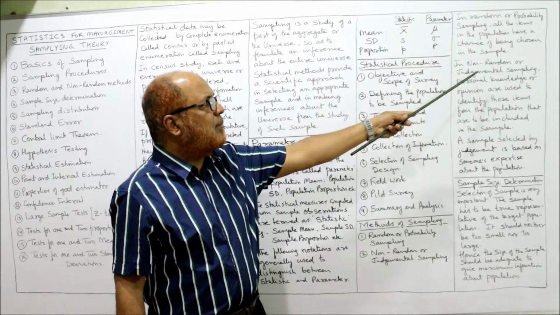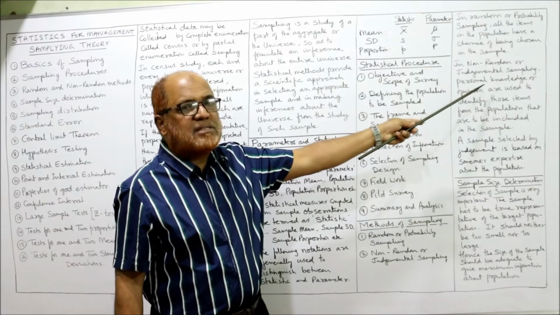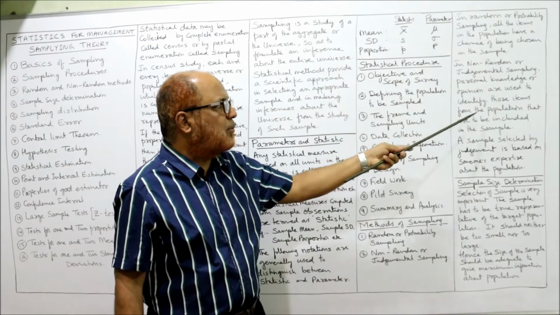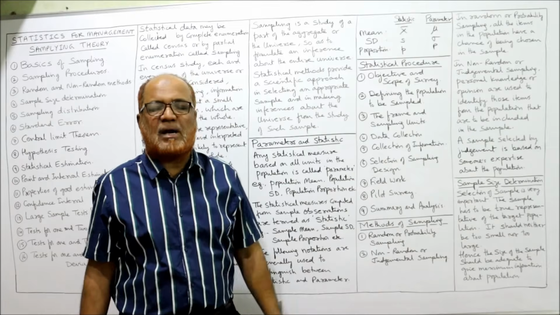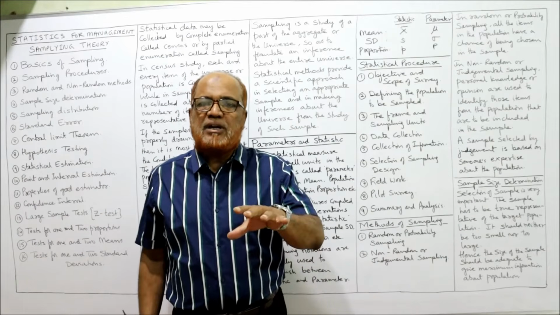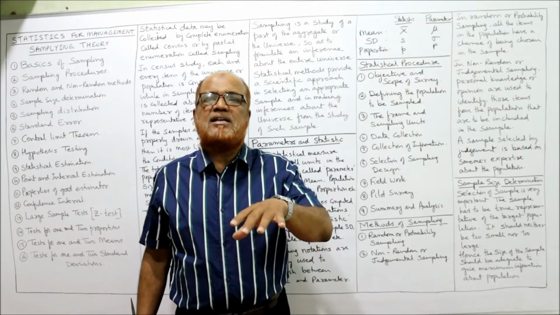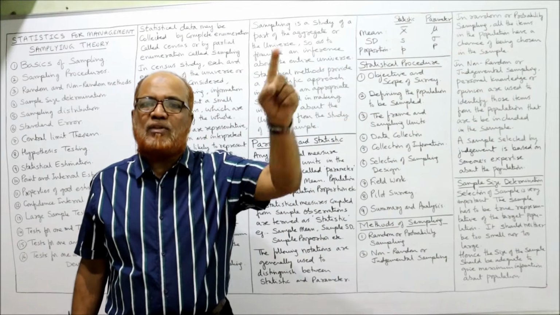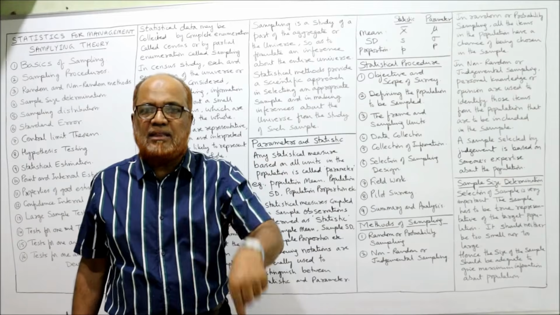In non-random sampling or judgmental sampling, personal knowledge or opinion is used to identify those items from the population that are to be included in the sample. That means judgmental sampling means the investigator has the power to decide which items of the population should be selected in the sample.